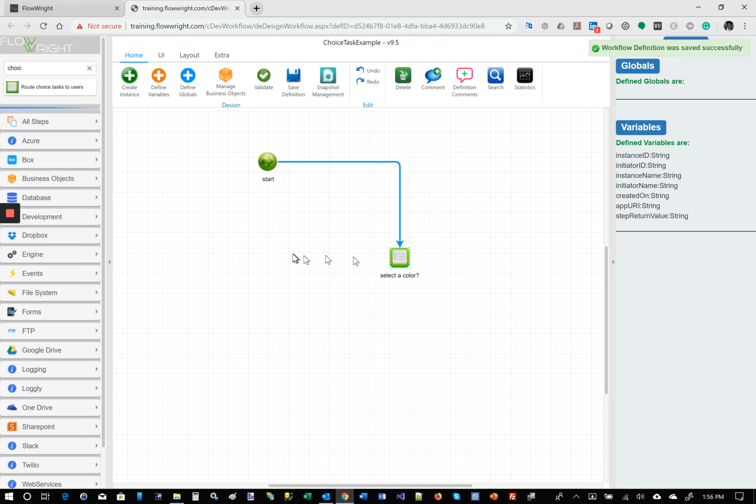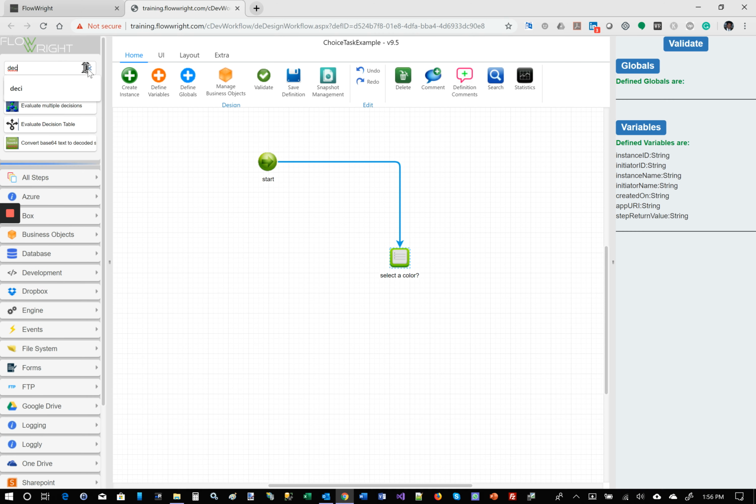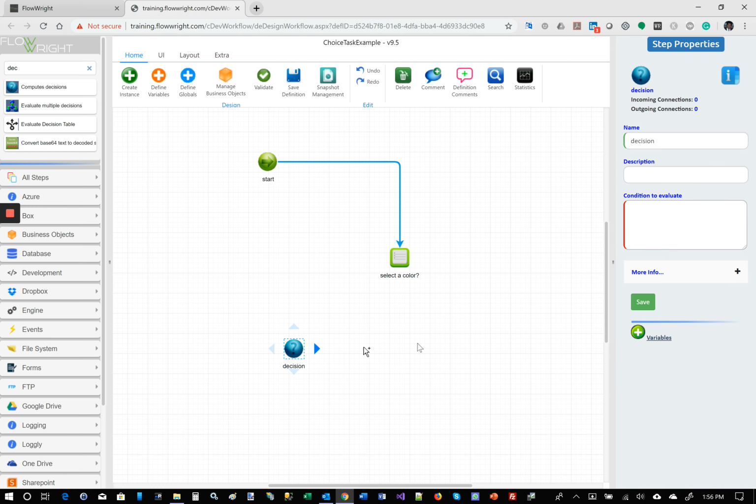Let's say based on the selection, we want to go down a certain path. So let's go ahead and use a decision step as a placeholder. I'm going to put the 1 equal 1. Save that. And let's duplicate this step a couple of times. And let's connect these steps.